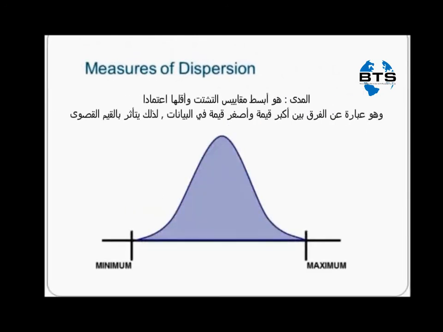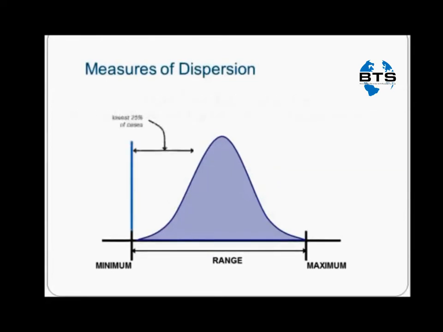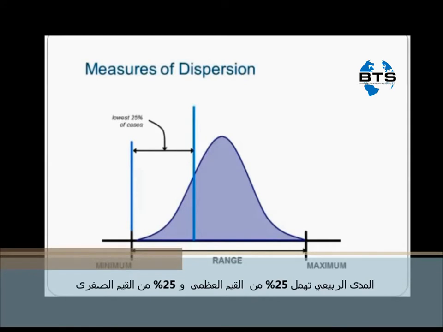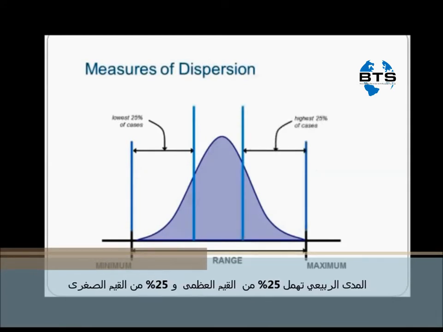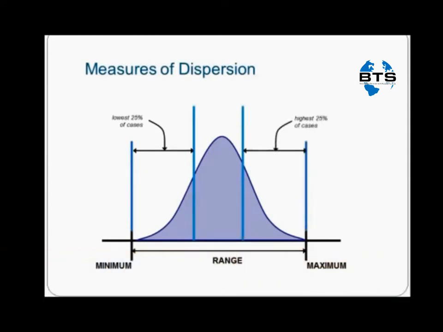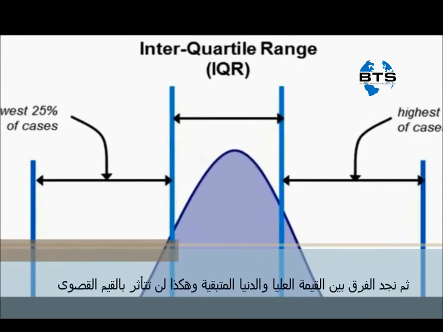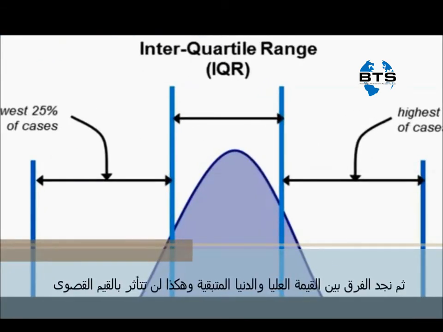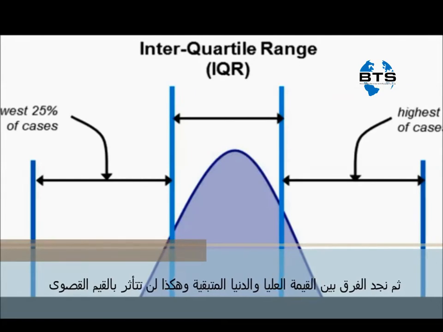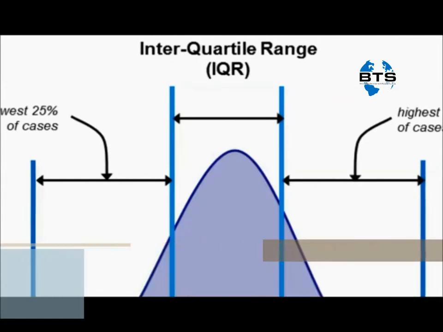The range is the simplest measure of dispersion and the least reliable, and hence reported. It is simply the difference between the highest and the lowest values, and therefore can also be influenced by extreme high or extreme low values. The interquartile range ignores the top 25% of values and ignores the bottom 25% of values, and looks at the difference of the remaining highest and the remaining lowest values. By doing this, it is not affected by extreme values.